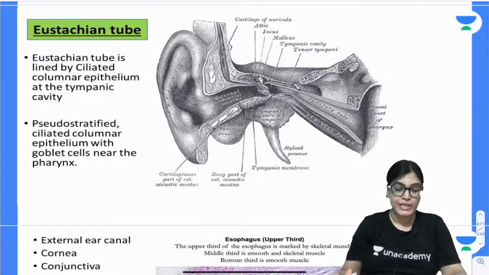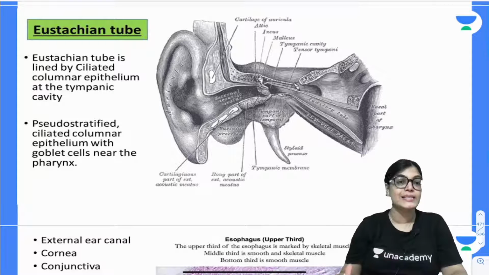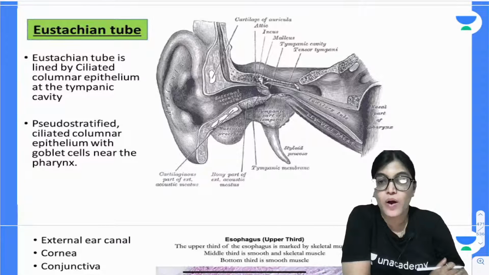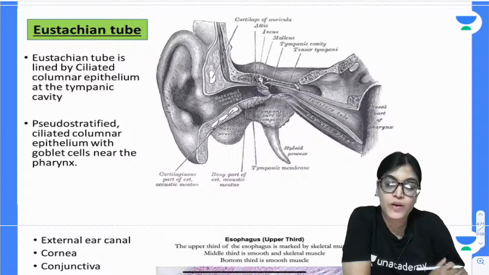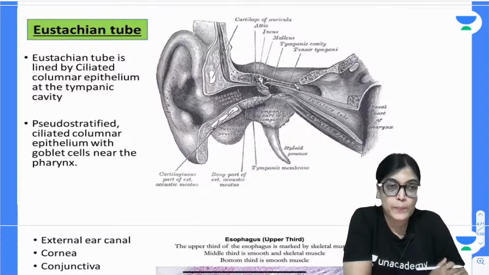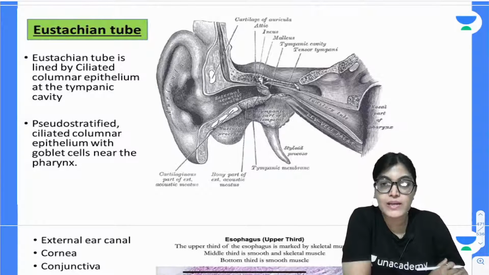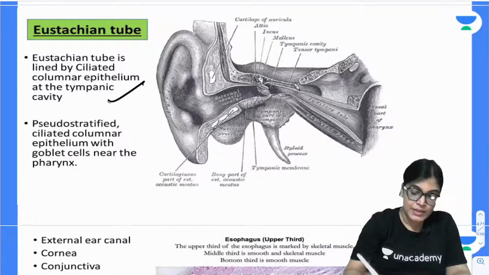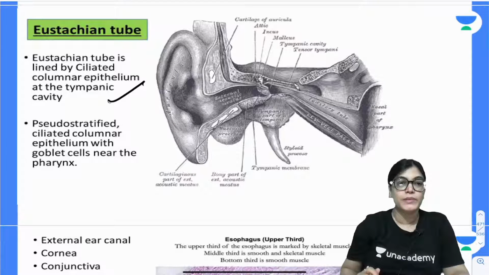Let's talk about the Eustachian tube. Anybody, what is the other name of the Eustachian tube? Vinay Pandey. It is also called the auditory tube, or pharyngotympanic tube, which forms a communication between the pharynx and the tympanic cavity, the middle ear cavity. Now the Eustachian tube, also called the auditory tube, has a lining epithelium which is ciliated columnar epithelium.